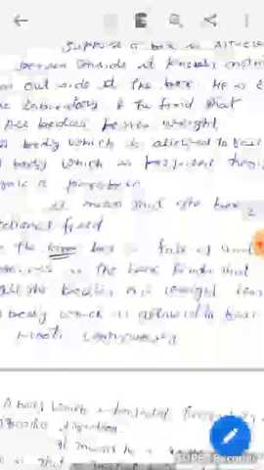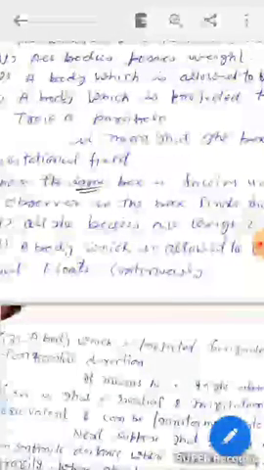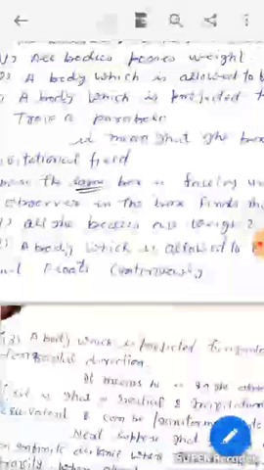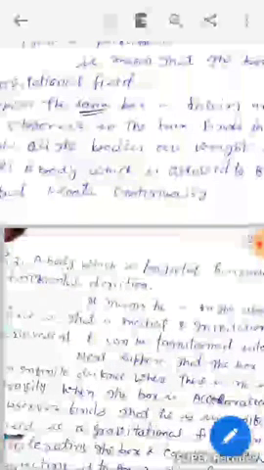Suppose a box is enclosed with a person inside it, who knows nothing of what happens outside. If the box is equipped with a laboratory and they find that all bodies possess weight, a body which is allowed to fall falls freely, and a body which is projected horizontally traces a parabola, this means that the box is in a uniform gravitational field.